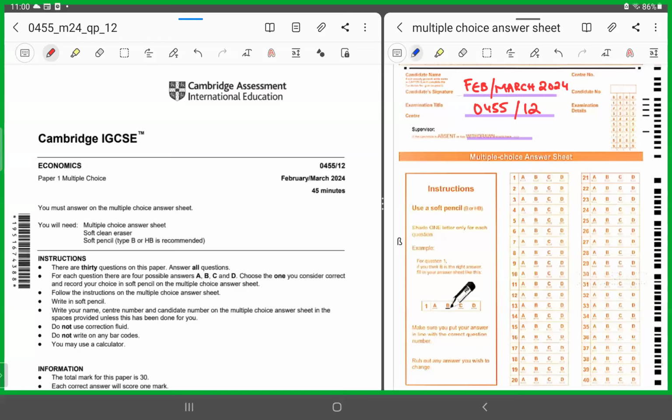Paper 1, 0455. This is February, March 2024. This is a very comprehensive paper, so I brought it for you all. Let's dive today into the paper and let's see what this paper has for us today. All right.